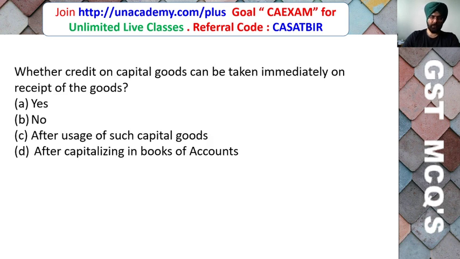Whether credit on capital goods can be taken immediately on the receipt of the goods? Yes, no, or after usage of such capital goods after capitalizing in books of account. So whether you can take credit on capital goods immediately under GST. So friends, here the correct answer is yes, because before GST you could take only 50% input tax credit in the year in which it is received, and 50% had to be taken the next year. But under GST all input tax credit can be taken in the same year when the goods are received.